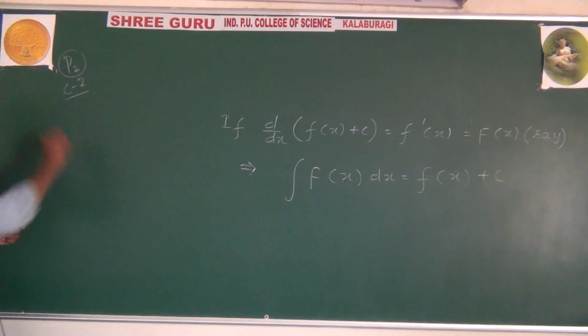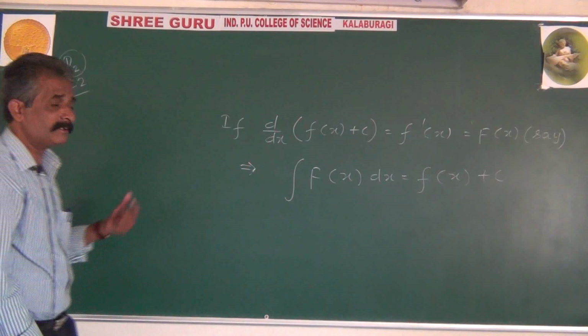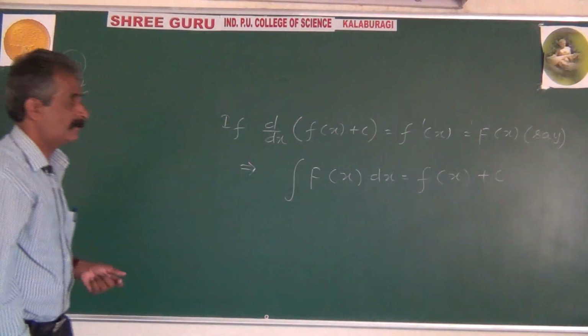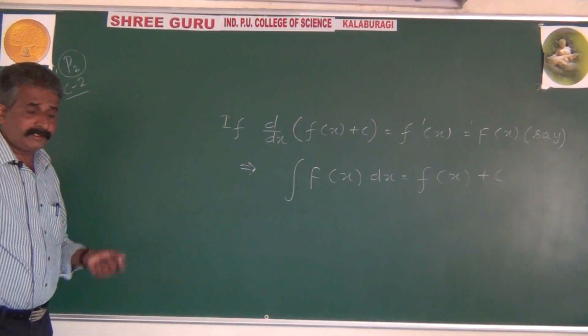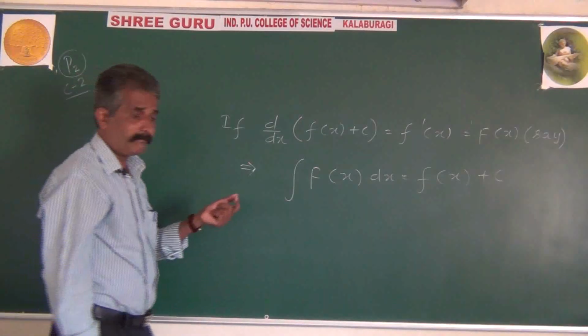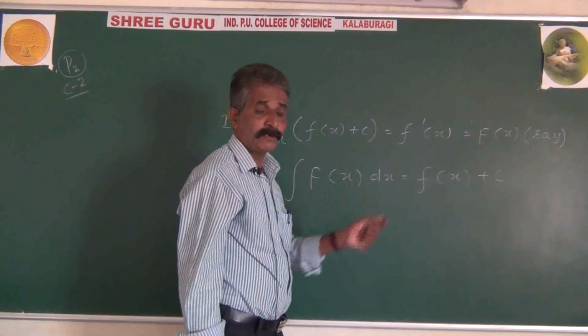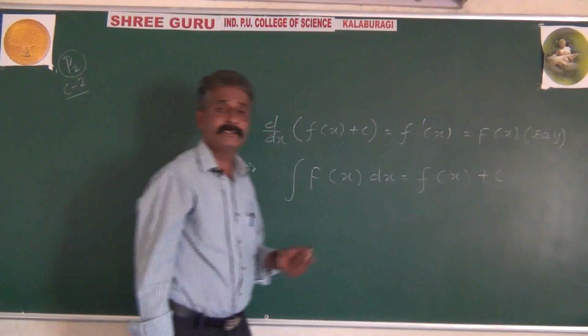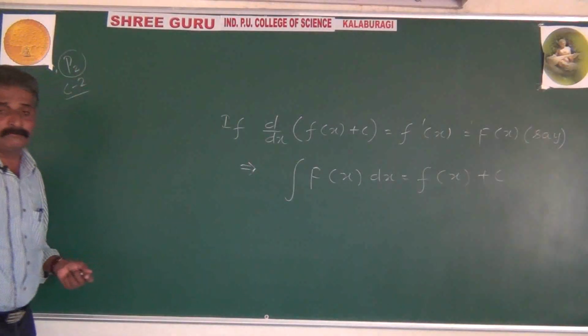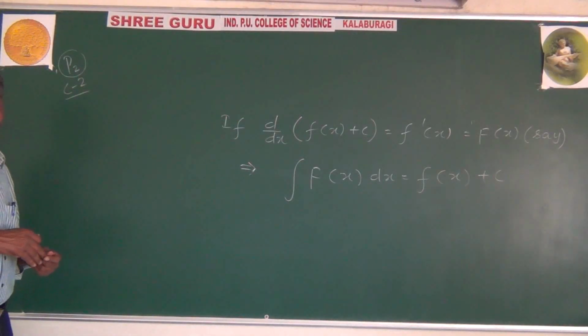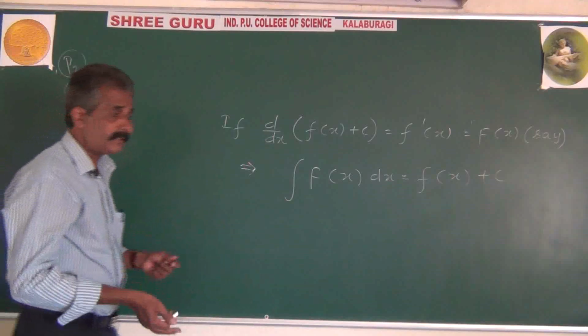This is our second class, under second year PUC. P2 means PUC 2, and P1 means the first year PUC. It makes things easy: whatever formulas of differentiation there are, the same formulas will be continued, but in exactly the opposite direction.